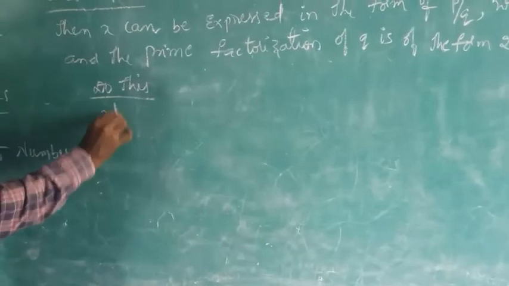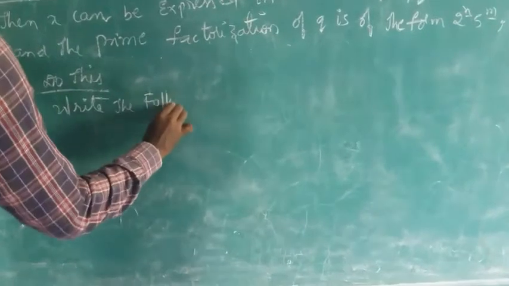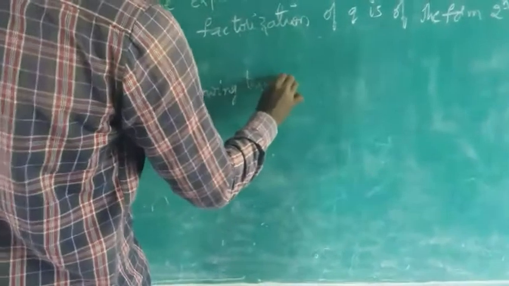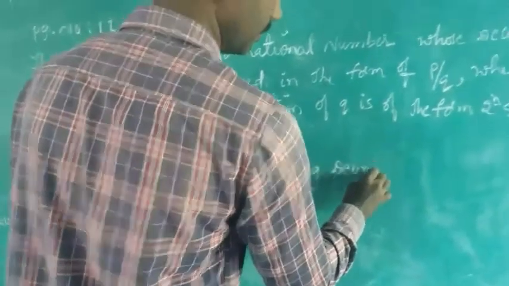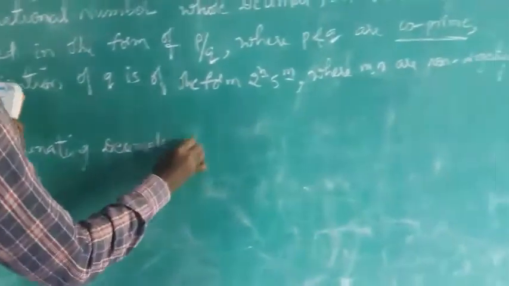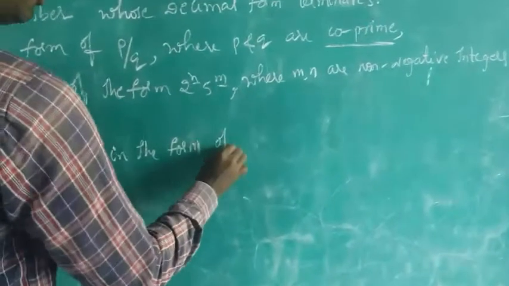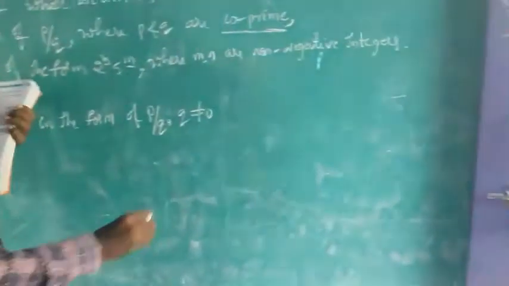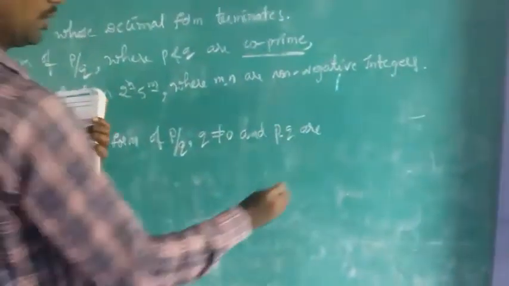What is given here is: write the following terminating decimals in the form of p by q, q not equal to 0, and p, q are co-primes. It was mentioned clearly, terminating decimals.